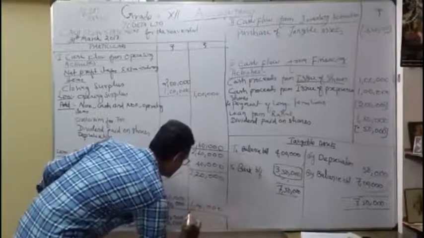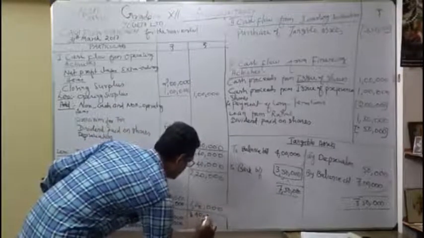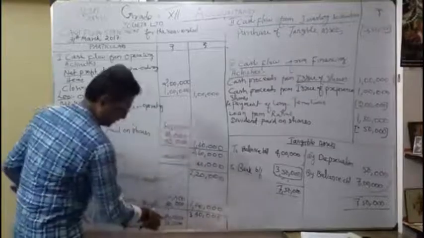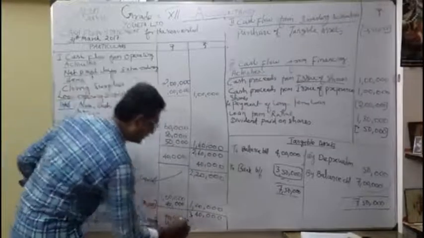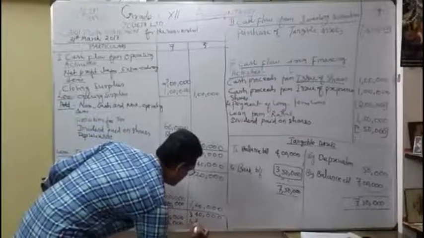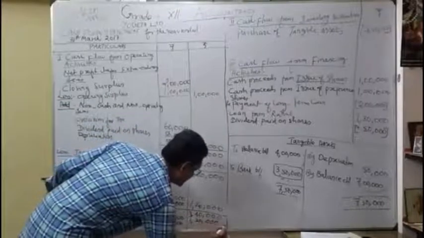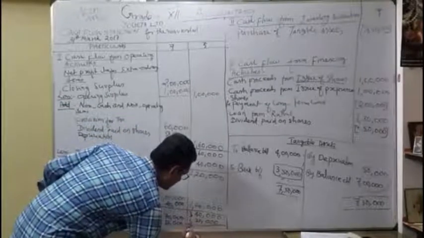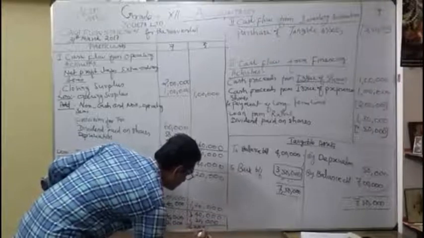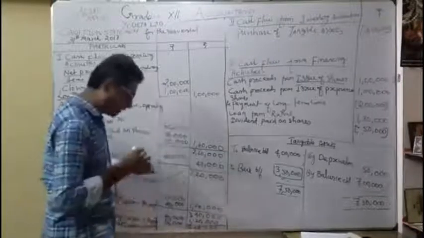How much we get? 3,40,000. Okay, less 7,70,000 plus 50. 120 I am going to deduct. So what is the answer here? 2,20,000. In your book, that is wrong answer.